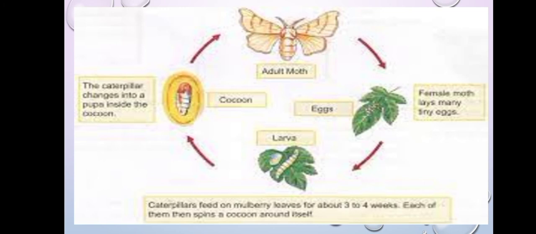Human beings also observe changes in our body appearance as we grow, but these changes are not drastic changes. In human beings, the body parts in adults are similar to those present in the babies from the time of birth. So, human beings do not undergo metamorphosis. The common animals like cats, dogs, tiger, lion, deer, they also do not undergo metamorphosis during their life cycle.